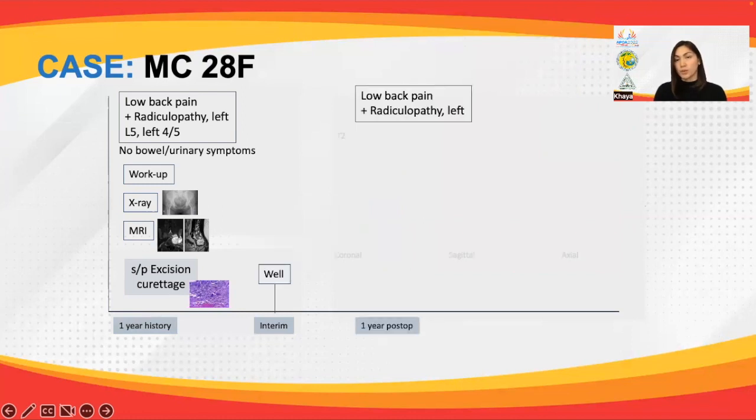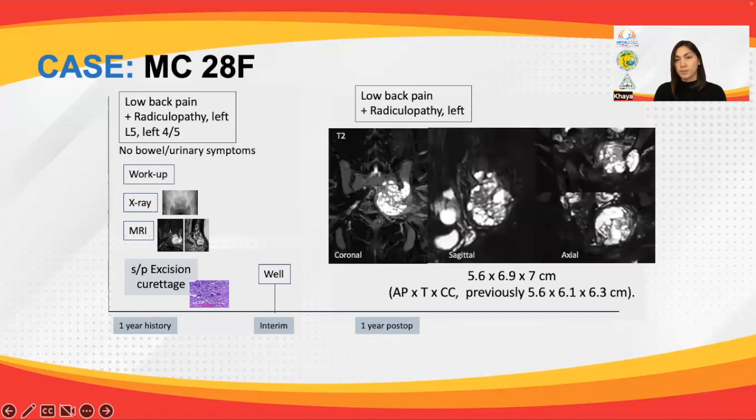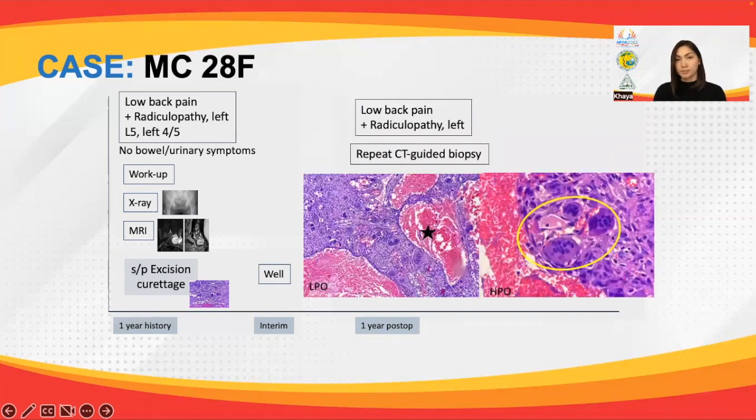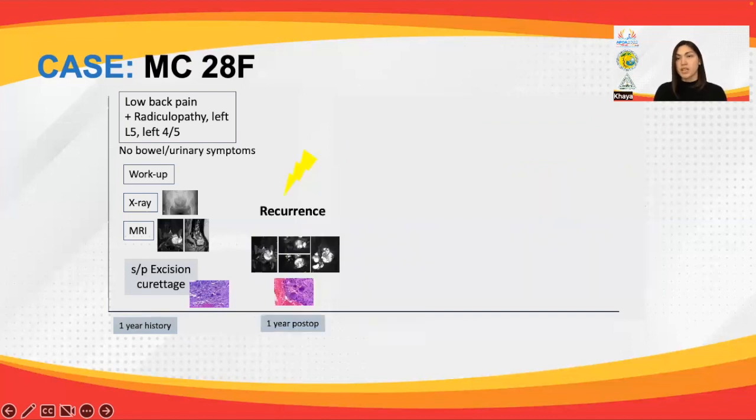Until around 1 year post-op, she started to experience a recurrence of low back pain and radiculopathy to the left, still without bowel or bladder symptoms. MRI again showed the multicystic lesion along the left sacrum and SI joint, encroaching the S2 and S3 vertebra. Repeat CT-guided biopsy of the mass was done, and ABC recurrence was established. The patient was indicated for wide resection and spino-pelvic fusion but opted for a non-invasive approach. Hence, she was referred to interventional radiology for co-management and underwent percutaneous doxycycline ablation under CT guidance.